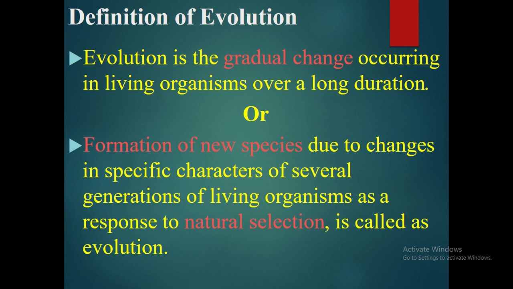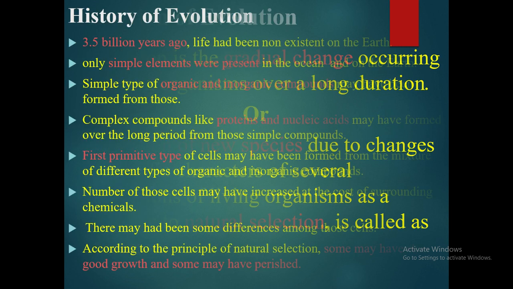Let's start with the definition of evolution. It is the gradual change occurring in living organism over a long duration of time. Evolution एक दिन एक साल में नहीं होता. It takes crores of years, and these changes are slowly and gradually. Or formation of new species due to changes in specific characters for several generations of living organism as a response to natural selection is called as evolution.